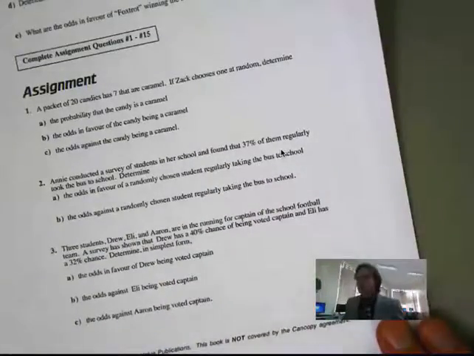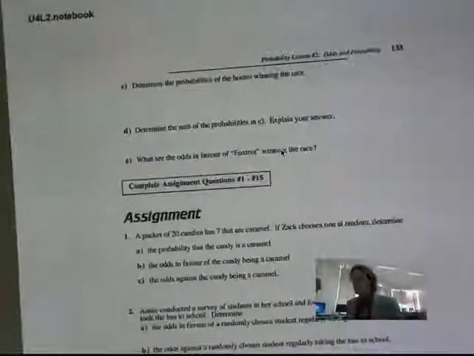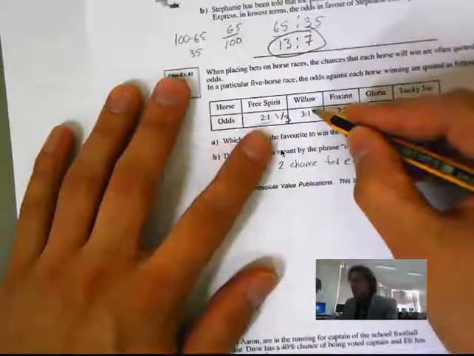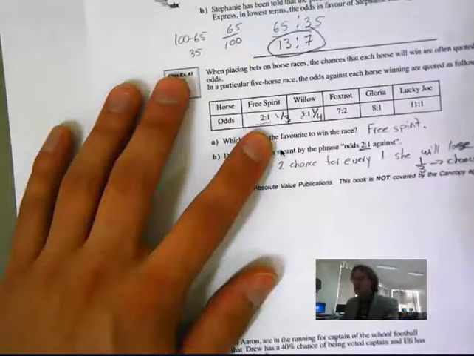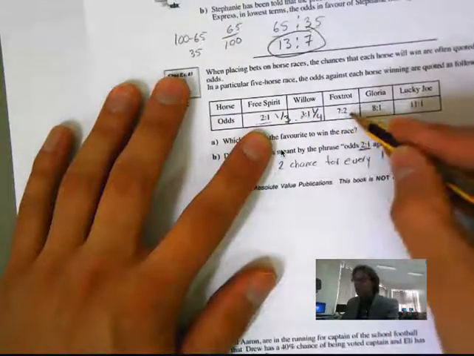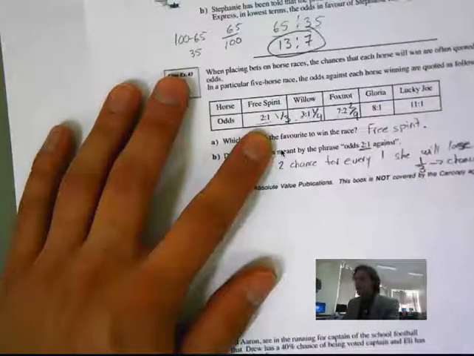So now let's look at D. Determine the probabilities of each of the horses winning the race. So we go back here. We're going to determine the probability of each horse winning the race. The probability of Free Spirit is 1 in 3. Probability of Willow is 1 in 4. Because we have to add these together for the total amount of outcomes, this one we add together is 9. So it's out of 9 they will win, and we're saying 2 because it's against. So 2 in 9 they will lose.